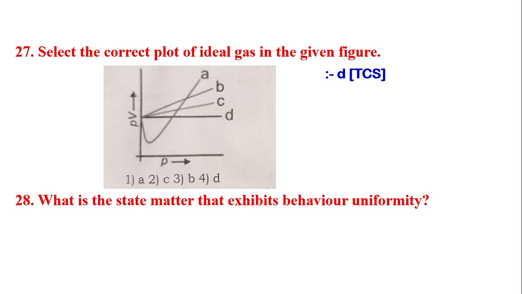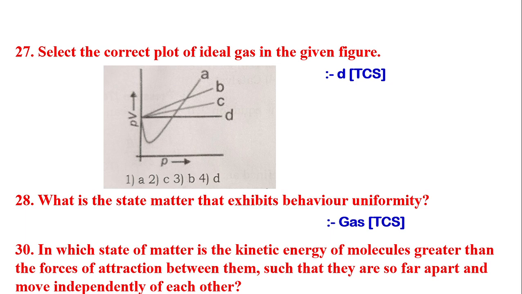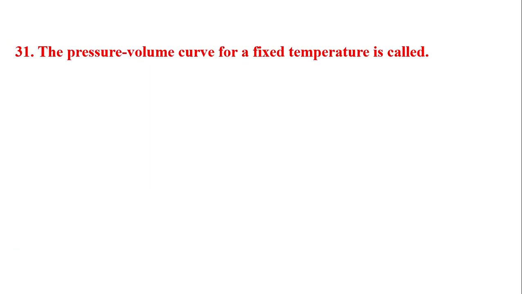What is the state of matter that exhibits behavior uniformity? The answer is gas. Next question is, in which state of matter is the kinetic energy of molecules greater than the force of attraction between them, such that they are so far apart and move independently of each other? The answer is gas.